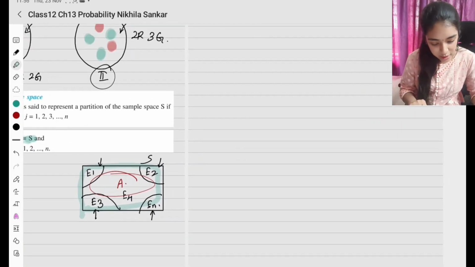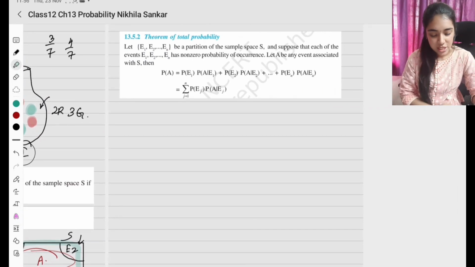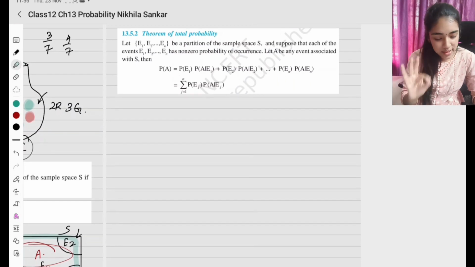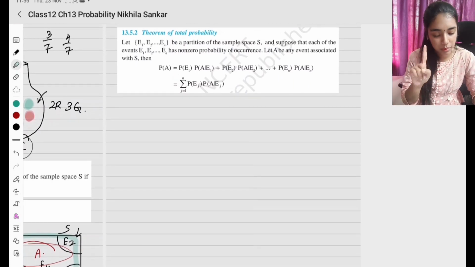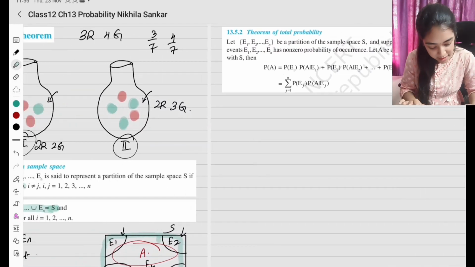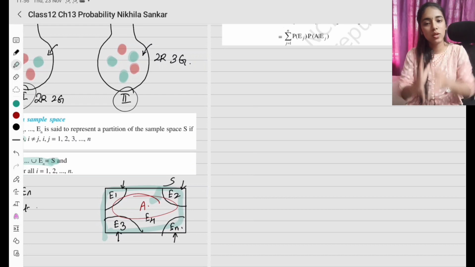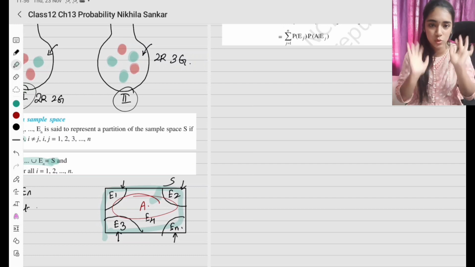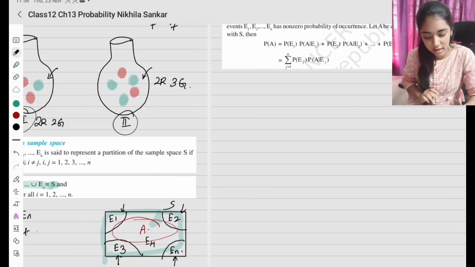Okay, now there is a theorem of total probability. So let all the events be a partition of a sample space, and suppose that each of the events E1, E2, En has non-zero probability. Let A be any event associated with S. So this A can be any event that is associated with S, that is, one of the events happening within S. A happens apart from E1, E2, E3 and the rest. Okay, so now what we are going to see is the relation between this A and the events.